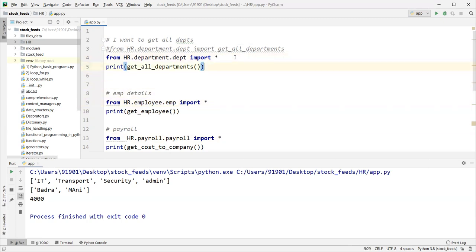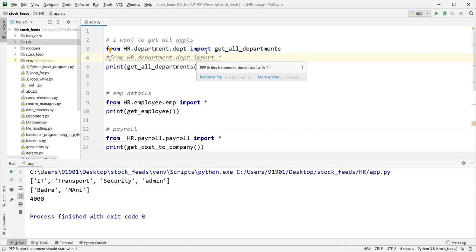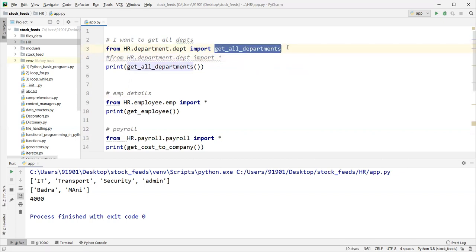So the best practice is this one. Whichever members are required, just import those specific members. If you feel like you are almost using all members of this particular file module inside this particular app.py file, that time we can use star. But frequently we don't use all members in a single file, right? Generally, very rare. Only specific members we have to import like this and do it. So if you want to import two specific members in the same import level, you have to specify second import level.